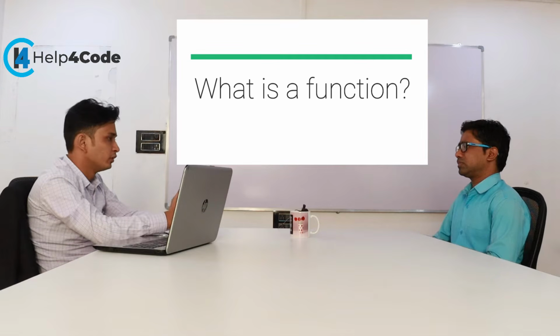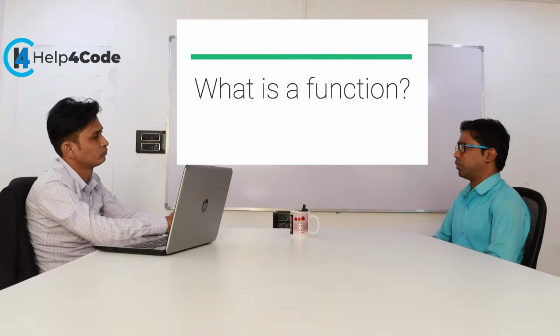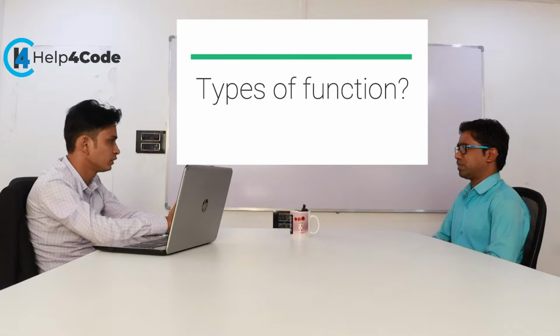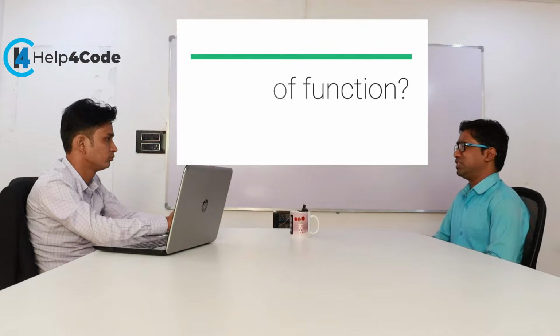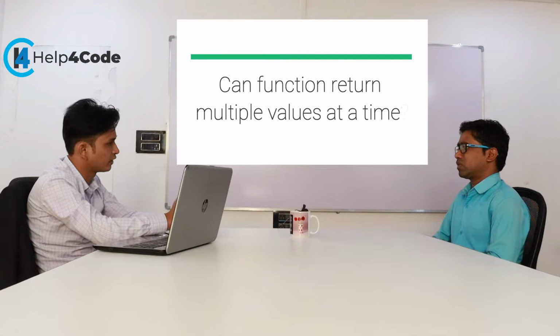What is a function? A function is a self-contained block which is executed separately and returns output to the main function, because the calling function is our main function. Types of functions: we have two types, predefined function and user defined function. Predefined functions are already defined inside a library of C and C++, and user defined functions are created by the user.